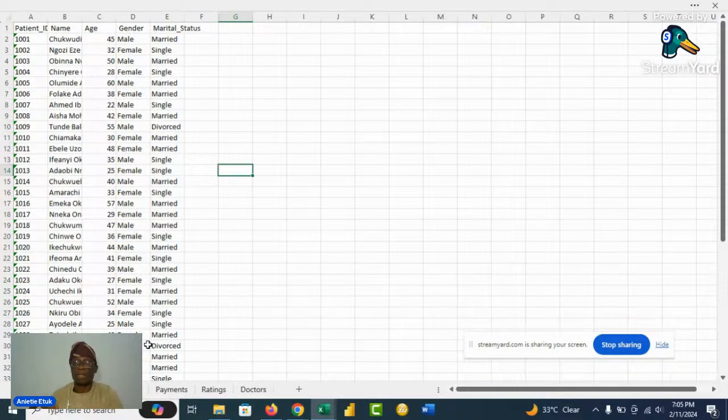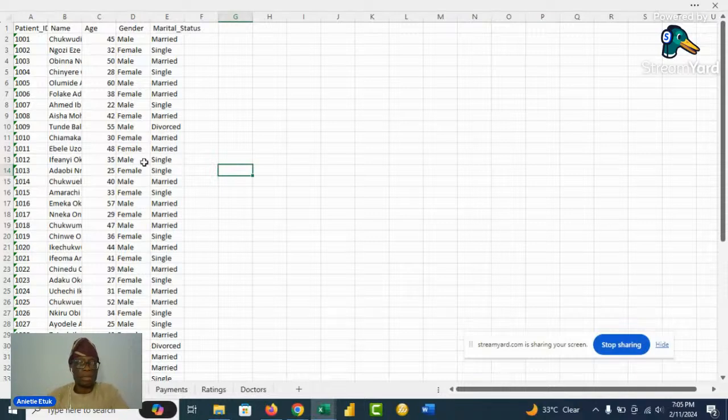We have data from the sales department, data from the finance department, data from the customer service department, and data from the operations. So when the customer is served, the sales department needs to confirm the customer details, and then the finance department needs to take record of the payment. Now, you will need to bring these three data sets together. That is also a data model. So how do you connect these tables together so that you can analyze? That's what we're learning to do.